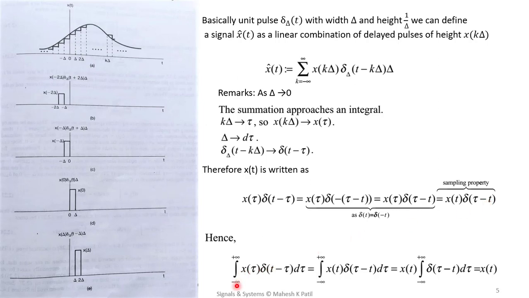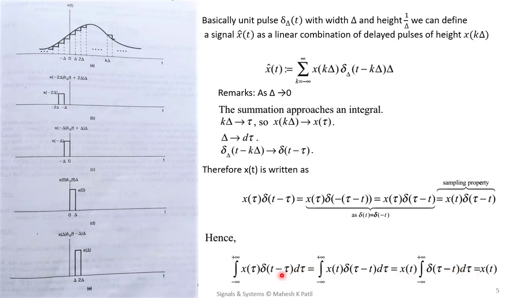So in general, we can write summation or integration from minus infinity to plus infinity x tau delta of t minus tau d tau, equal to integration from minus infinity to plus infinity x of t delta of tau minus t d tau, equal to x of t times integration from minus infinity to plus infinity delta of tau minus t d tau.